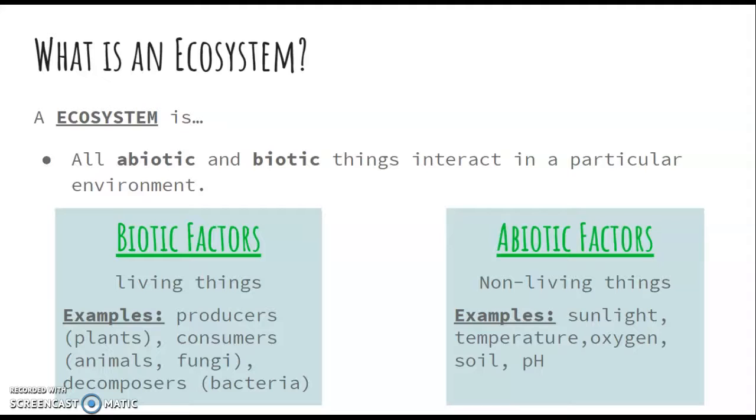So examples are things like producers, which are plants; consumers, things like algae, fungi, animals, not plants, those are producers. Consumers, anything that eats other stuff. Bacteria, decomposers, all of the types of things that we talked about in the last unit when we were doing the different kingdoms. Abiotic factors are non-living things, and those would be examples of things like sunlight, temperature, oxygen, soil, pH. It could also be space in the environment as well. So anything that organisms interact with in their environment that is not living or a living organism.